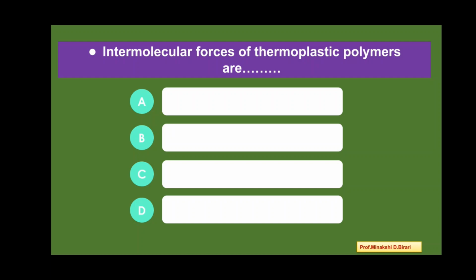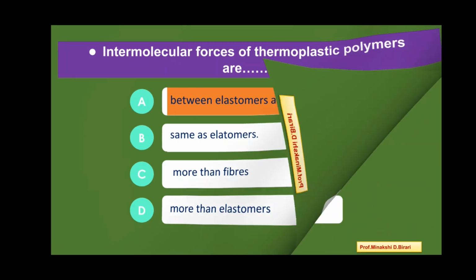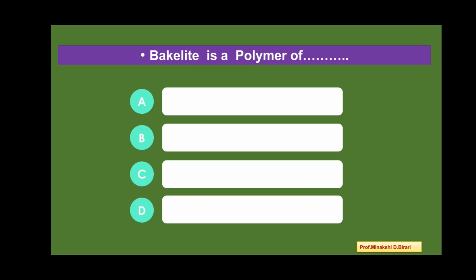Next question. Intermolecular forces of thermoplastic polymers are between elastomers and fibers, same as elastomers, more than fibers, more than elastomers. So which is correct answer? Option A. Intermolecular forces of thermoplastic polymers are between elastomers and fibers.